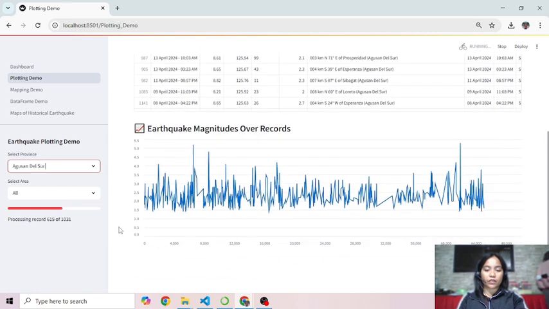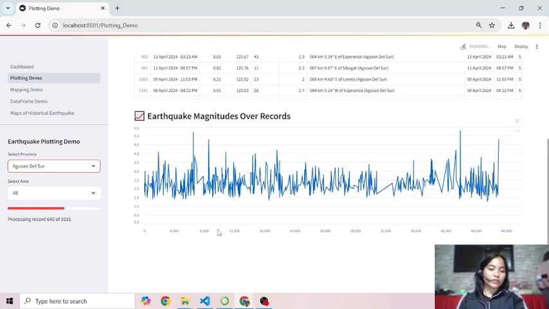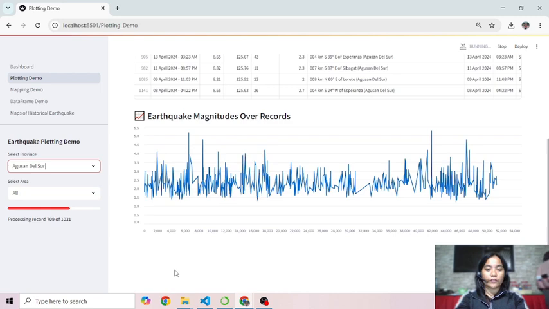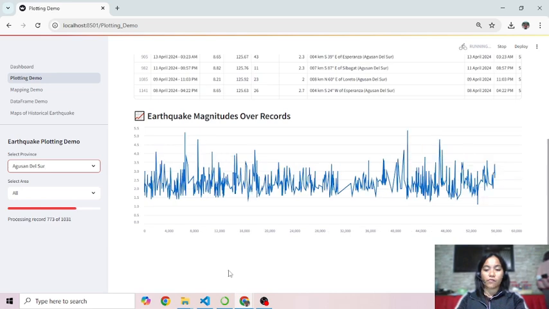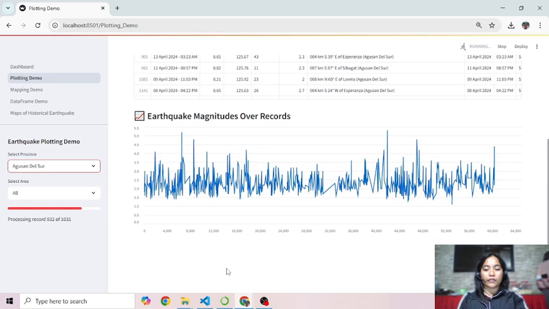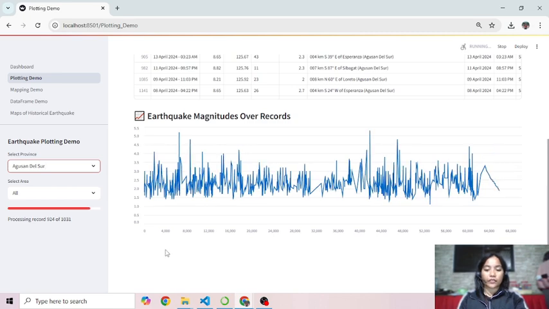You can also click the return button anytime to refresh the app and try new filters. It's a simple and effective way to visualize earthquake trends over time.